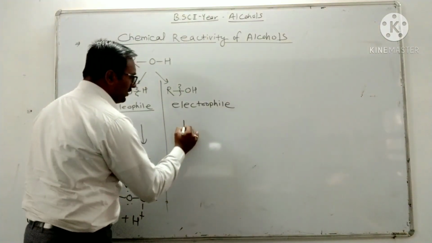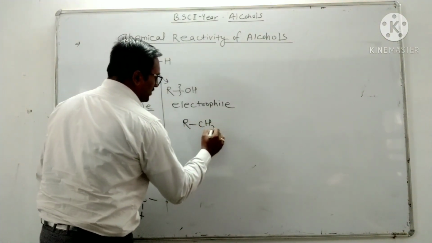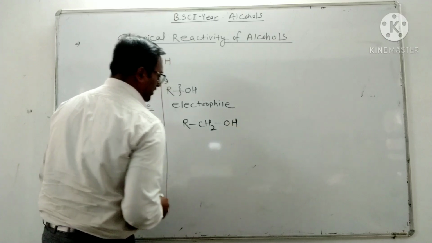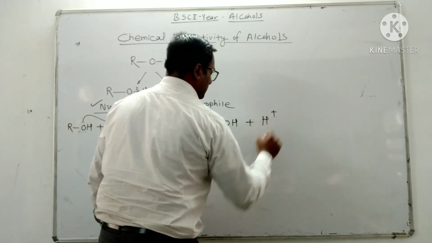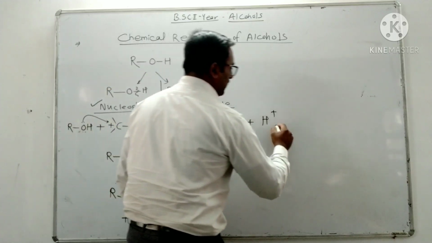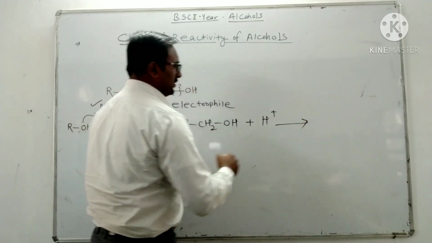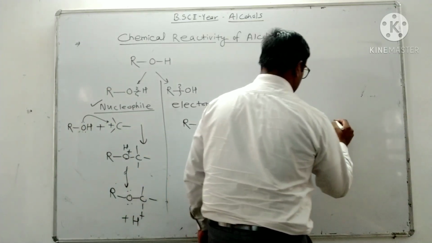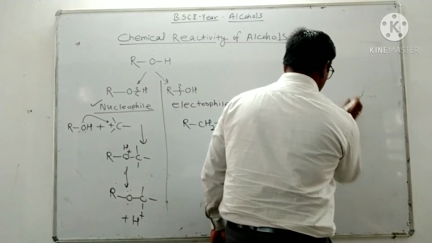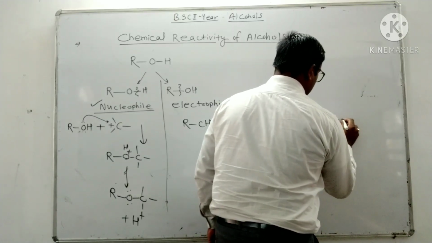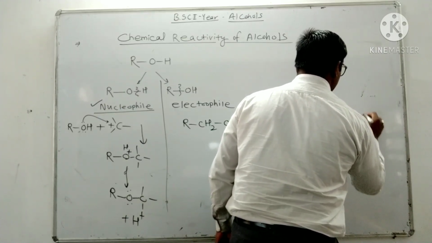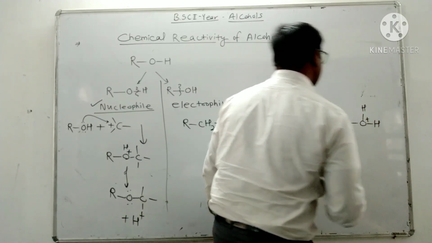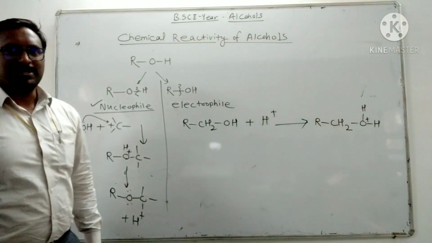We have alcohol RCH2OH plus H plus. There is formation of RCH2OH2 plus, where oxygen carries a positive charge.